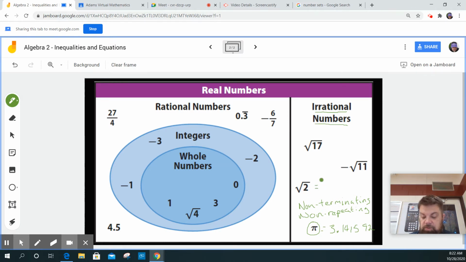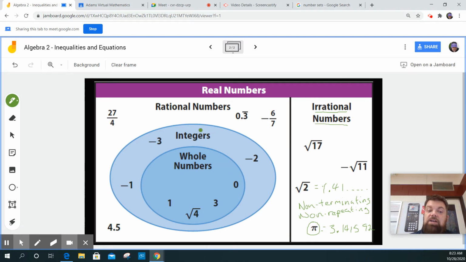The square root of 2, if you plug that in a calculator, it goes 1.41, and then this never repeats and never terminates. It seems like a randomness to the number, but it never repeats, it never terminates. And so if you do that with all of these numbers, that's what happens. Okay, those are irrational numbers. Everything else is a rational number.